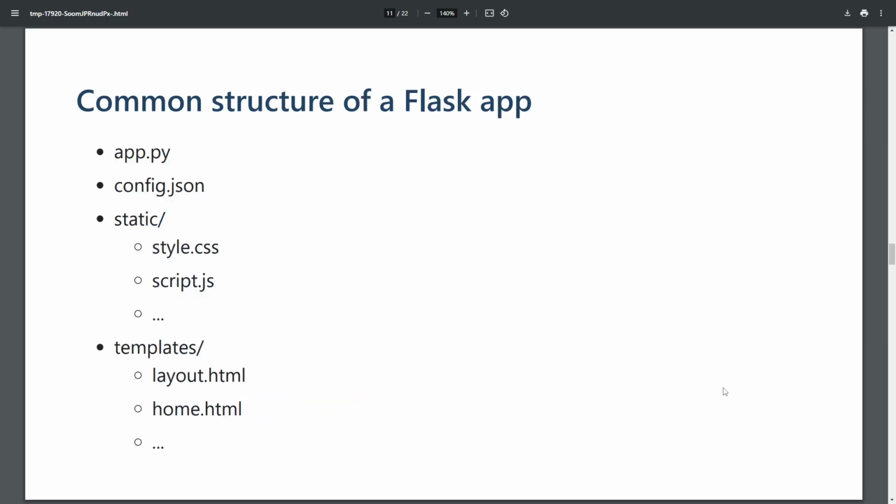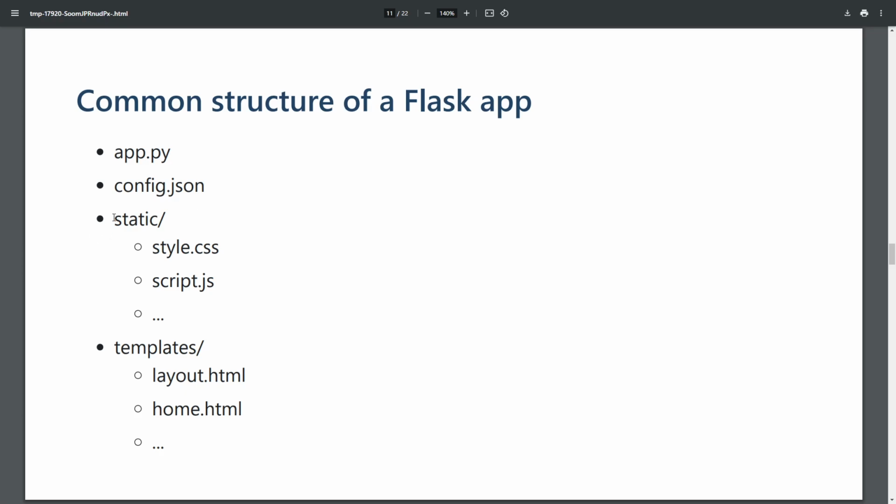So how do we typically structure a Flask app? What I've given here is a pretty simple example. If you can fit everything you want into one app.py, then this tends to work pretty well. So you've got your app.py, which has all your backend logic in it. Then typically you'll have a config.json or a .env file, which is going to have all your secrets, database credentials, API keys, stuff like that.